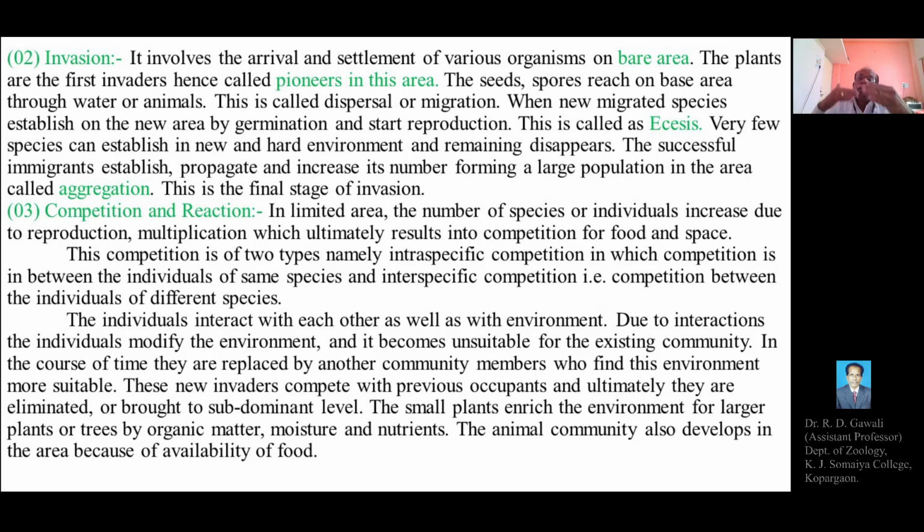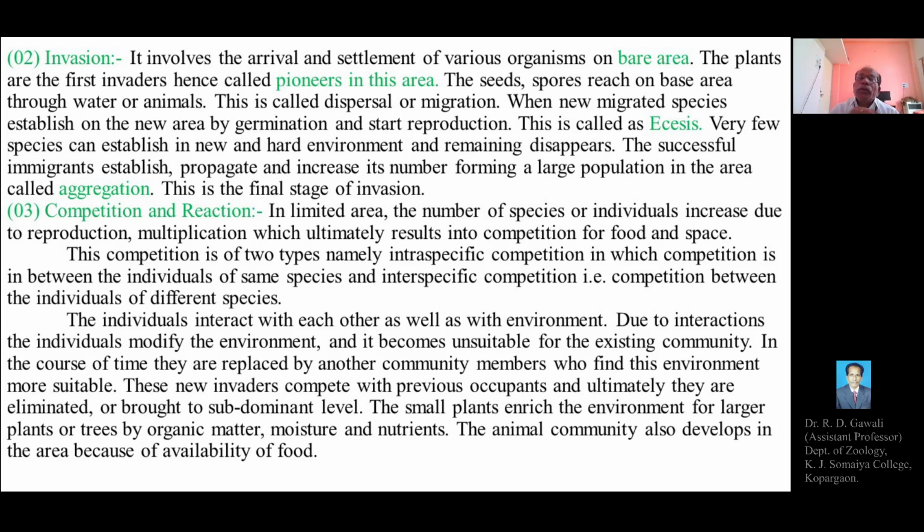So the invaders, the new species, can also reach the community, and this will replace the previous communities.